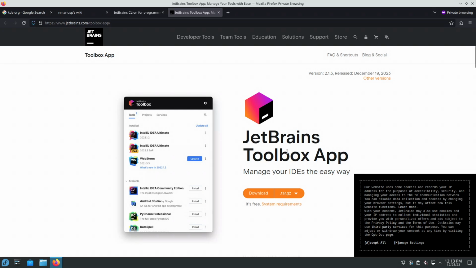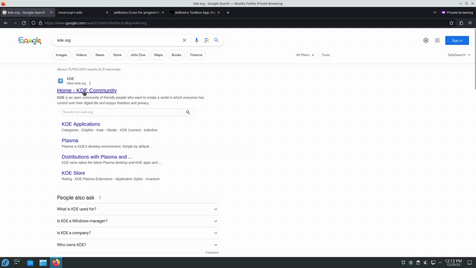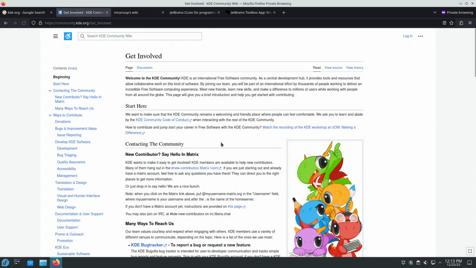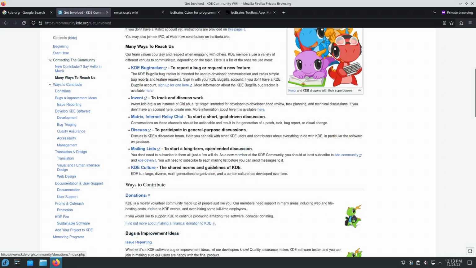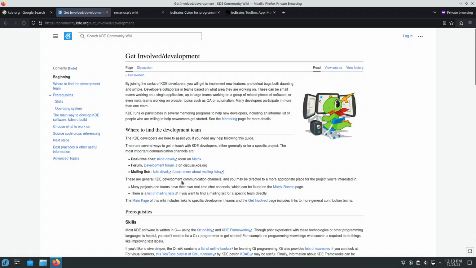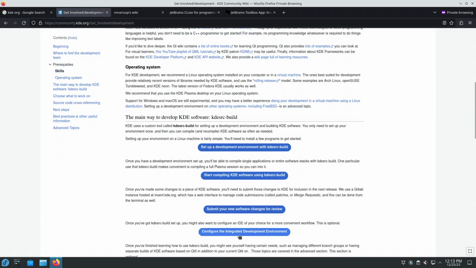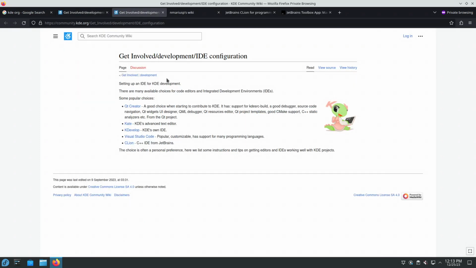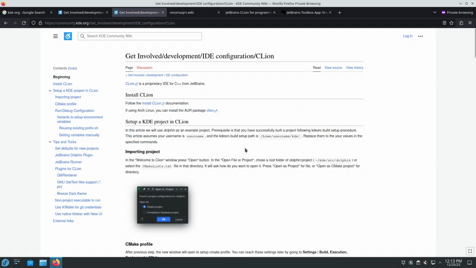We have instructions for these. So let's go to the wiki page, get involved, development. There's the button configure the integrated development environment, CLion. These are the instructions on how to install CLion, but we're going to install another application, and from there we're going to install CLion.